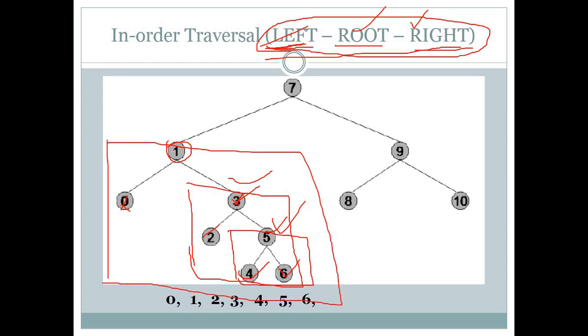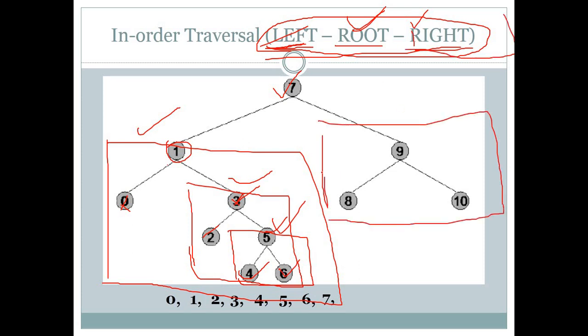After this left part is totally completed, this says choose your root. After 6 our root is 7, so we will write 7. After root go to the right part, where we will have another subtree.